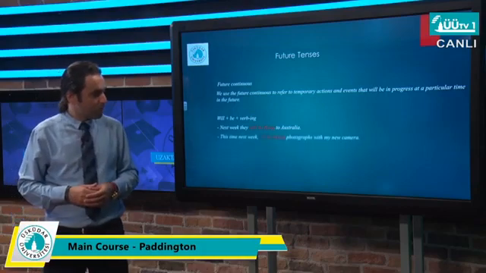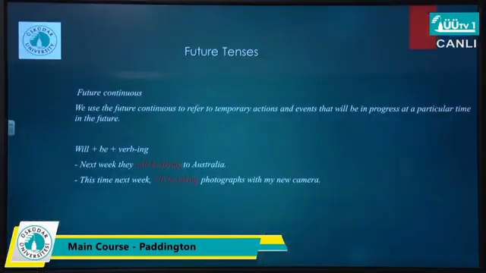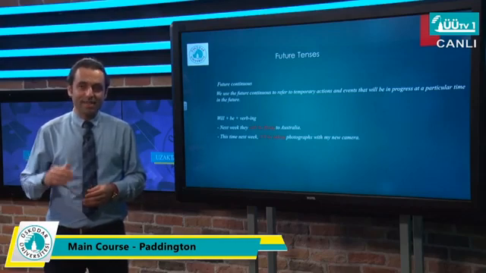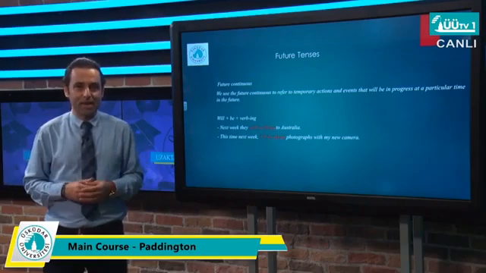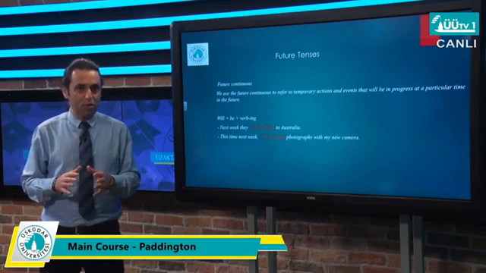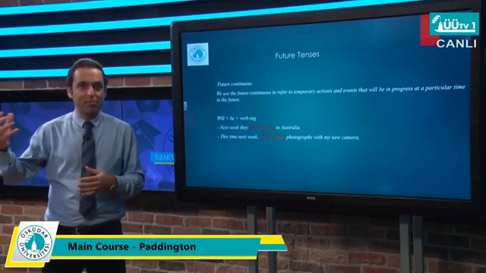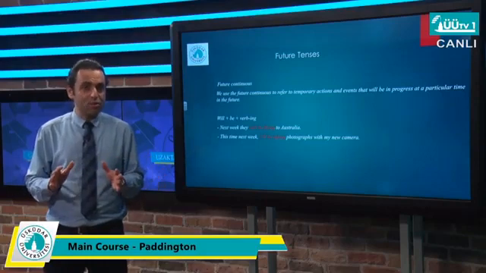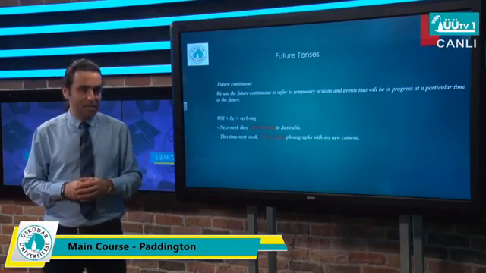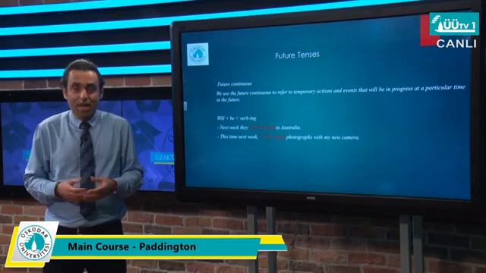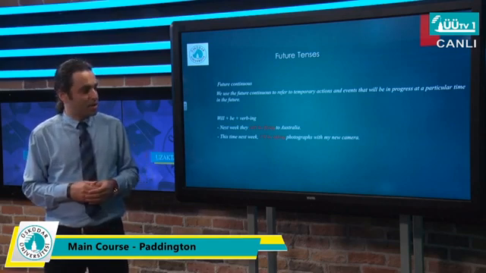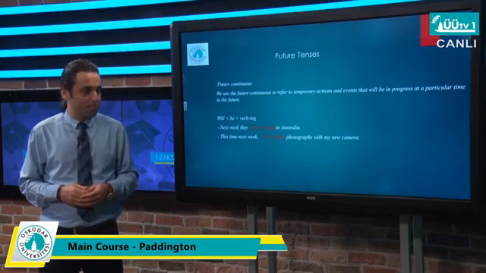Next one. This time next week, I'll be taking photographs with my new camera. Imagine I'm a very professional photographer, and I have ordered the latest version of a camera that exists in the market because I want to expand my career and business. And I'm so sure, because I have already ordered, and there is a response that we will give you next week. So I am so sure about it, I repeat. That's why instead of will and, let's say, going to, I use future continuous. I am so sure that next week I will start taking photos by using my new camera.